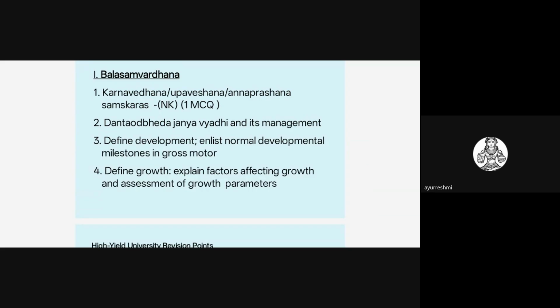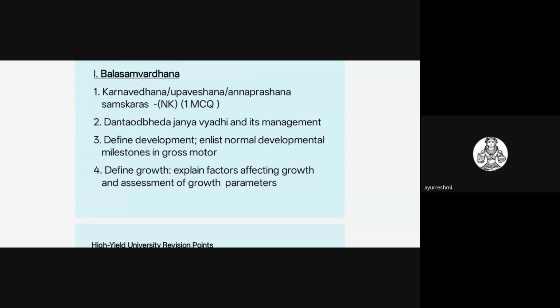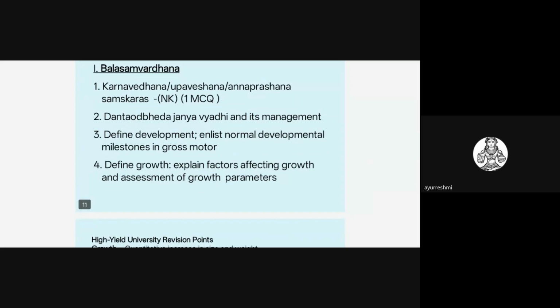The samskara topic, you should read that also. The very favorite samskaras will be the Karnavedhana samskara, Upaveshana and Annaprashana. Even they may ask Jatakarma also. These are all the common samskaras. Previously also they have asked many a time, and you will be getting more explanation on these samskaras. So they may draw some MCQ questions on this topic. One question they may draw on these topics. You should read this.